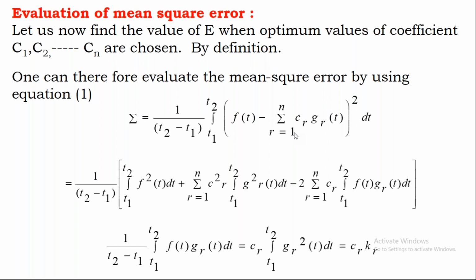Please try to understand. If it is one component, I can write C12 F2(t). If it is two components, I can write C21 F21(t), like that. If there are n number of components, I can write the approximated function for n number of components. This approximated function I have to write for all the n number of functions.